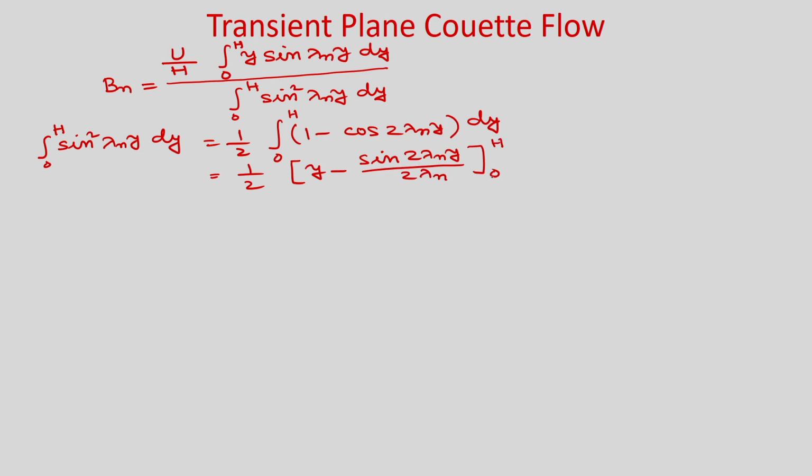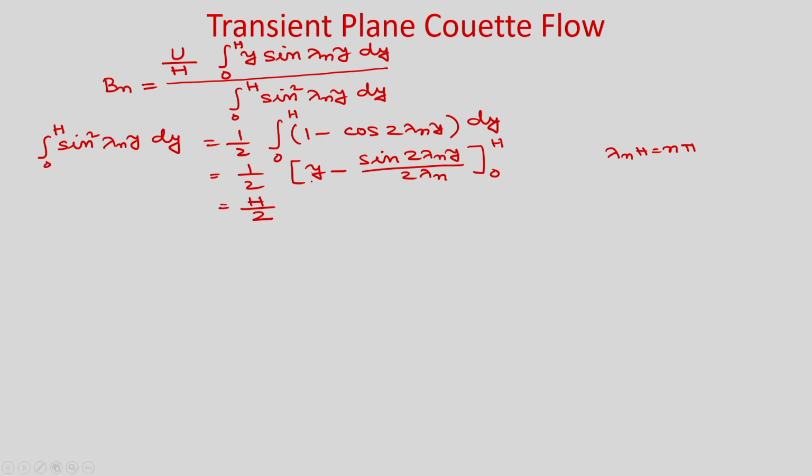If you put y is equal to 0, obviously this will become 0, and y is equal to h, you can see 2 lambda n h, and lambda n h is equal to n pi, n equal to 1, 2, 3 to infinity. So, at y is equal to h also this term will become 0. Hence you will get h by 2.